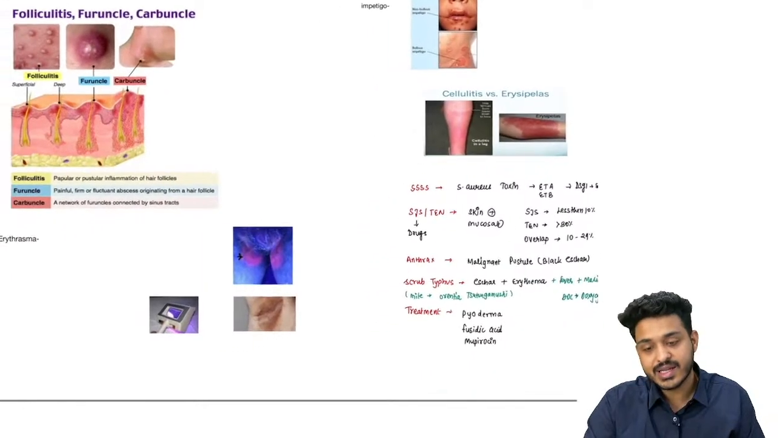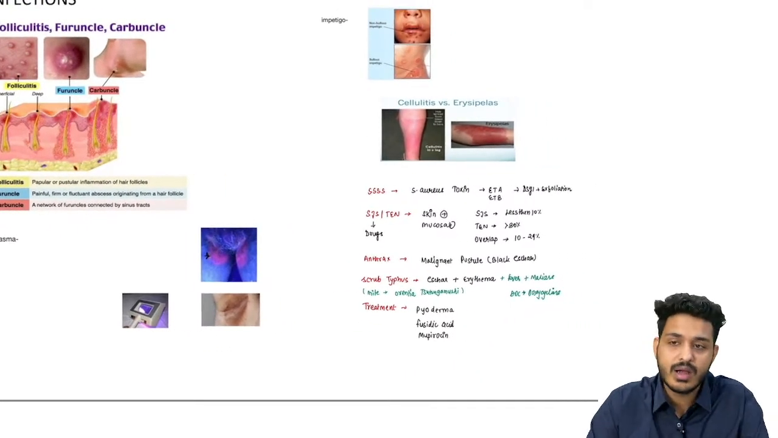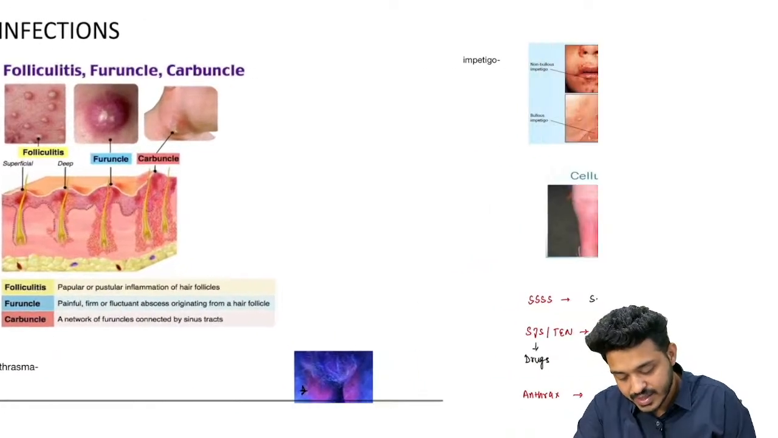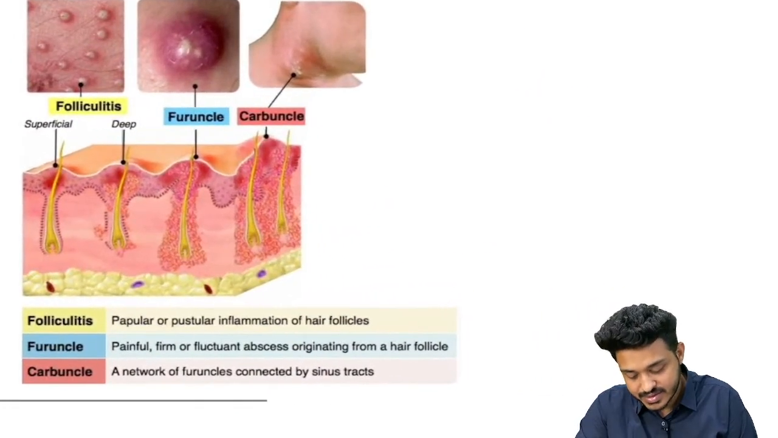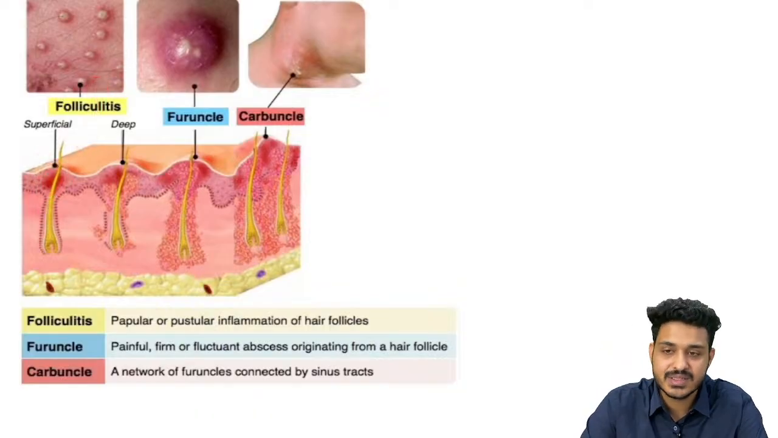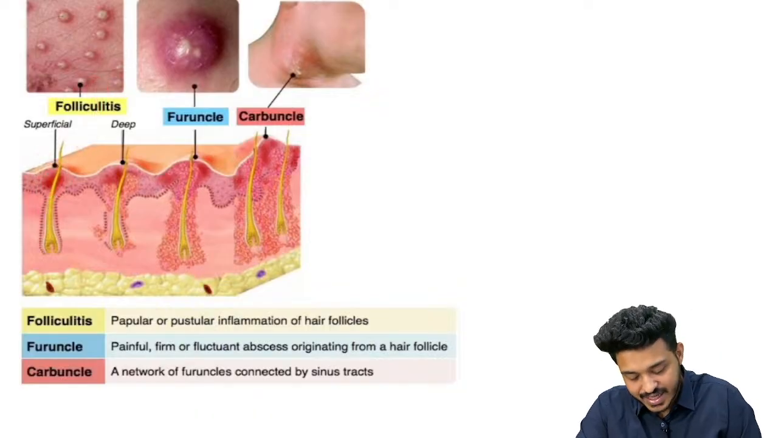The next important thing we are having is about the other infections. What are these infections? We can have a simple infection where a single hair nodule is involved. This is known as folliculitis. Folliculitis is a pus-like infection that can happen due to Staph aureus, right?